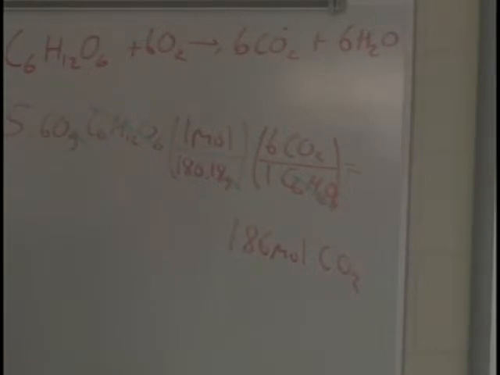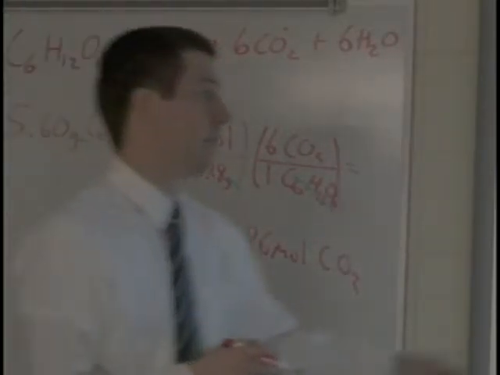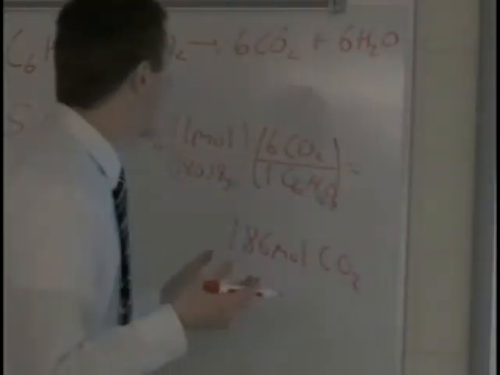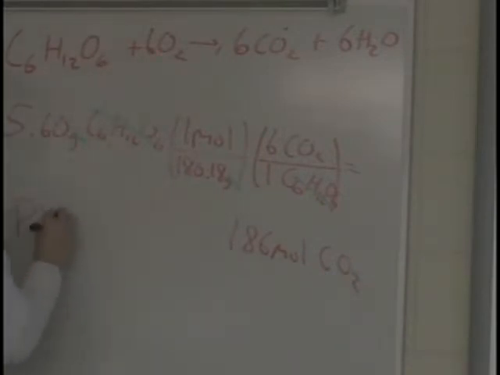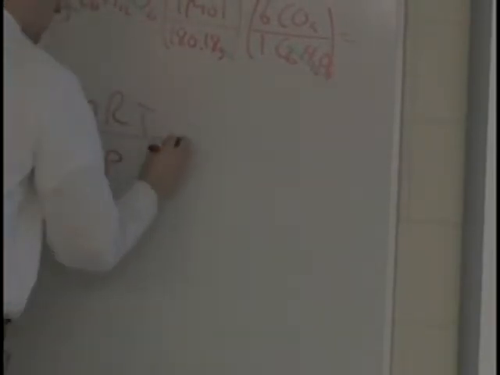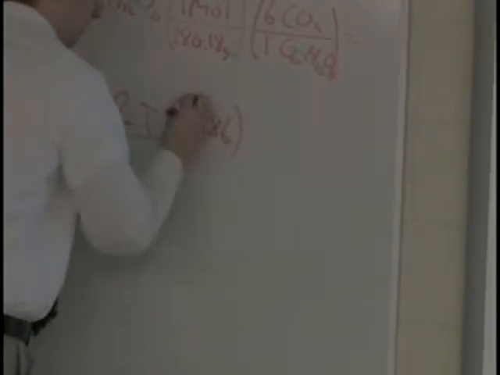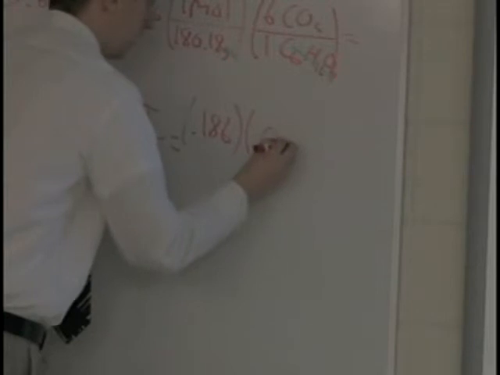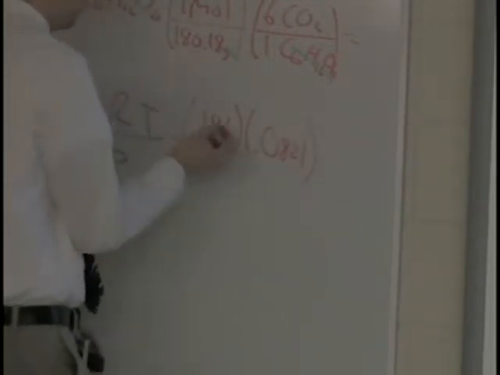Now that I have moles of CO2, I have a temperature, I have a pressure. What I can do is use PV equals nRT. And I can solve for V. So V will equal nRT divided by P. 0.186 moles, 0.0821 is my ideal gas law constant.